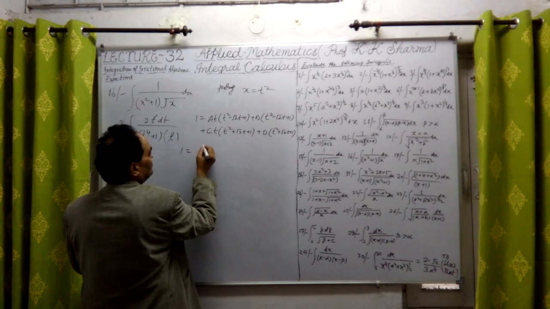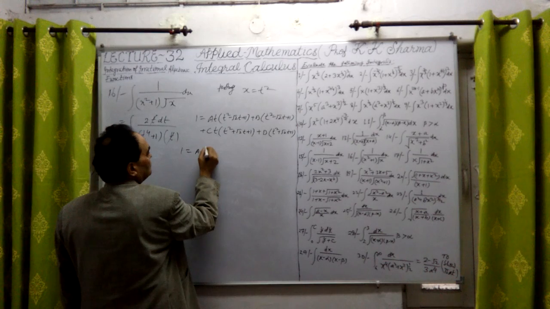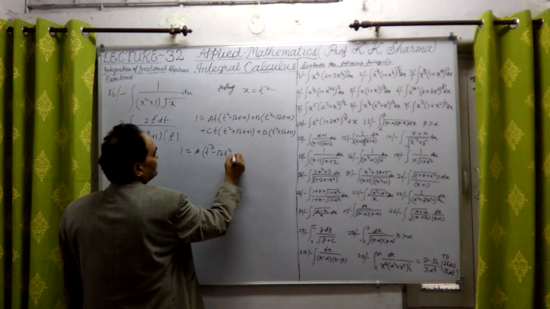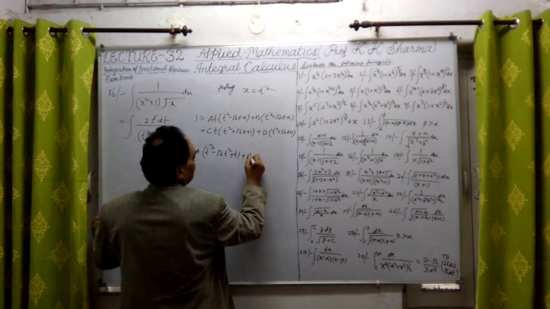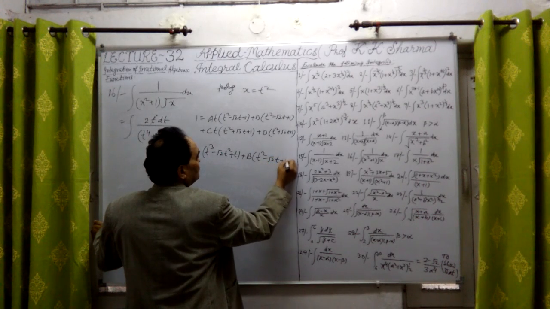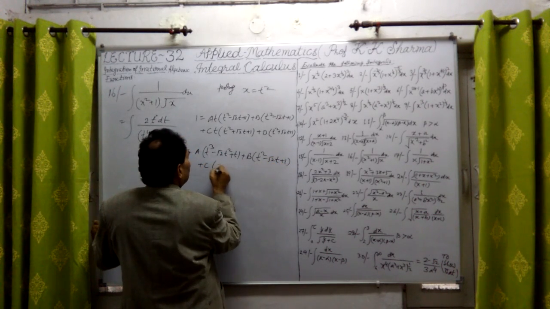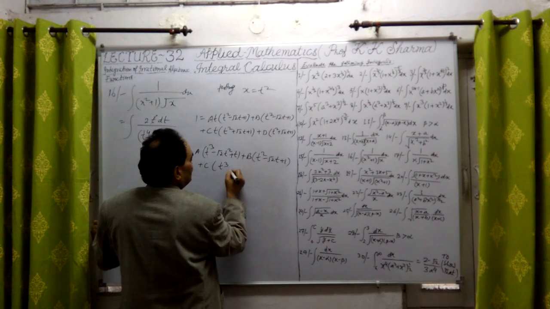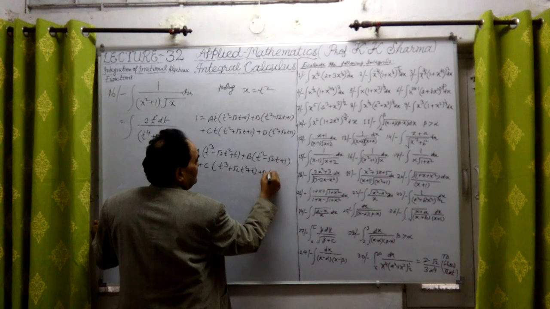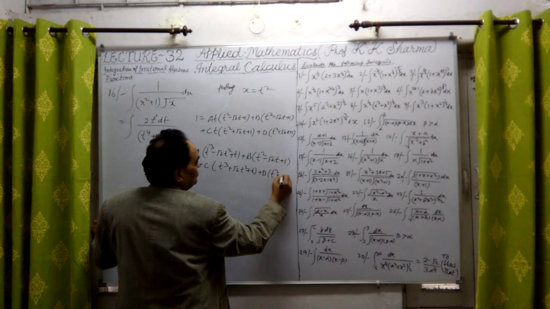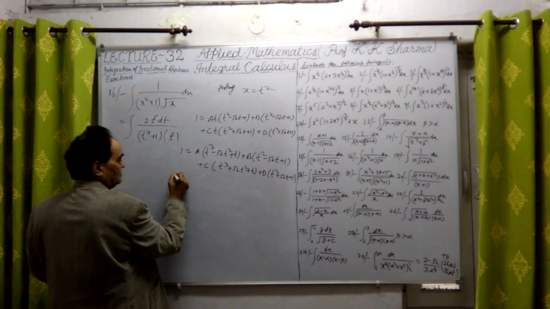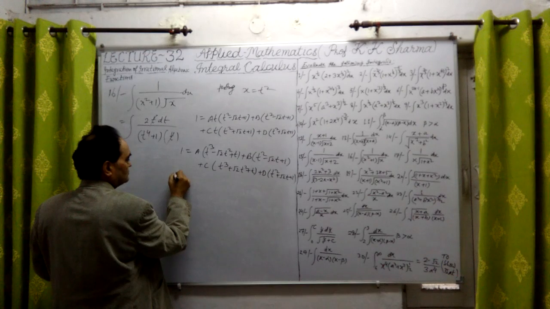1 is equal to a into (t cube minus root 2 into t square plus t), b with the same value (t square minus root 2 into t plus 1), plus c into t into (t square plus root 2 into t plus 1), and so on. Now comparing the coefficients here, on comparison of coefficients of like powers.